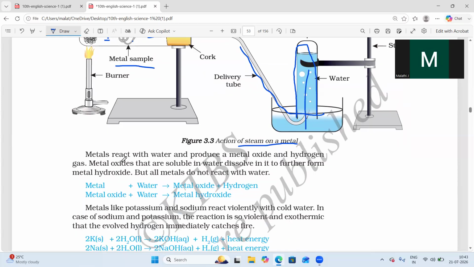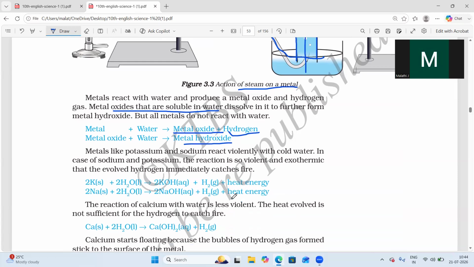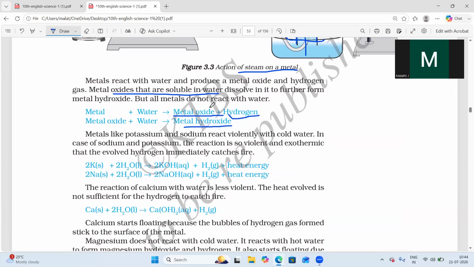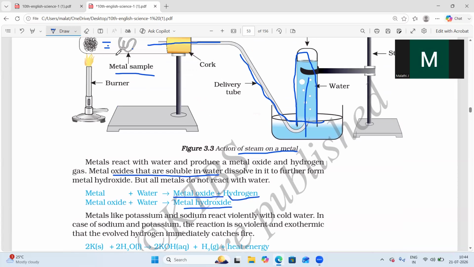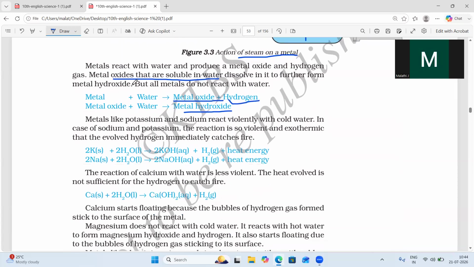So when metals react with water, you will get a metal oxide and hydrogen gas. That is, liberation of hydrogen gas takes place. This metal oxide, if soluble in water, will again dissolve in water and you will get metal hydroxide. That is for the metals which do not react with water; in the above experiment we saw the metal reacting with steam.